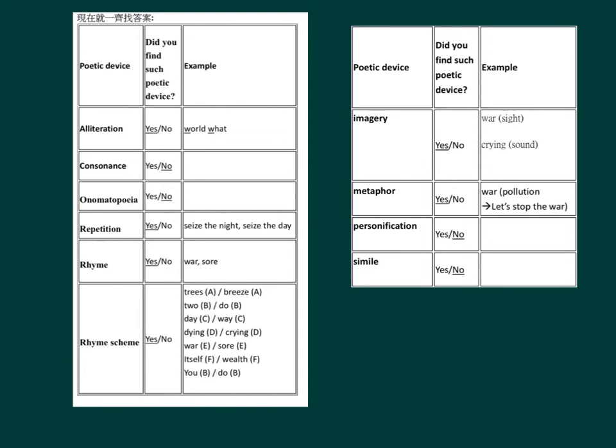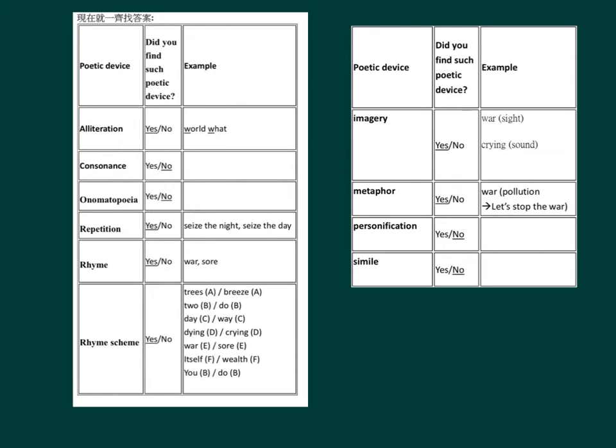Do you find such poetic device? No. Poetic device, repetition. Do you find such poetic device? Yes. Example: seize the light, seize the day. Poetic device, rhyme. Do you find such poetic device? Yes. Example: war, sore.